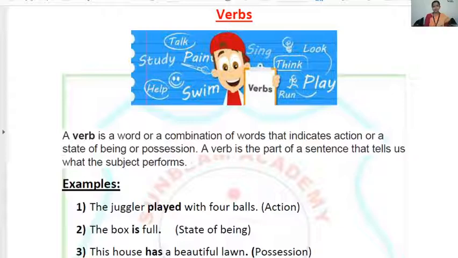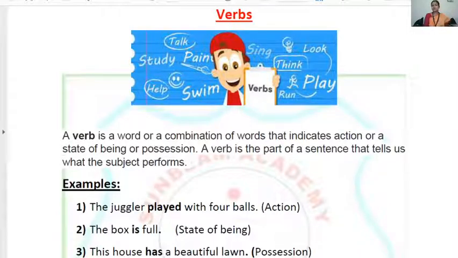Now look at the second sentence. The box is full. Here my subject is the box. Now, how is the box? The box is. So this shows the state of my subject.